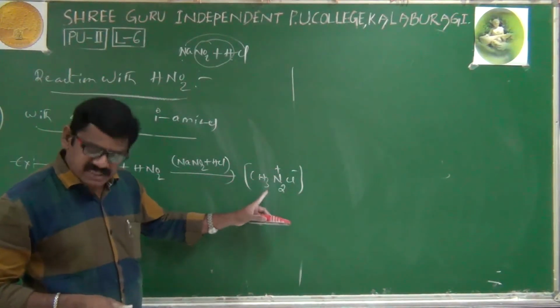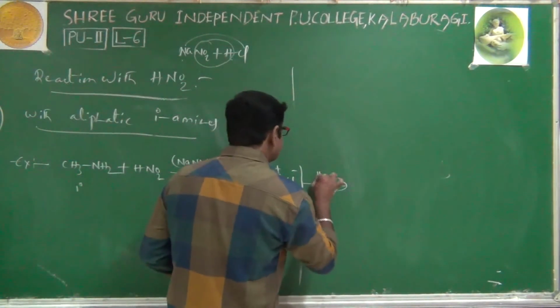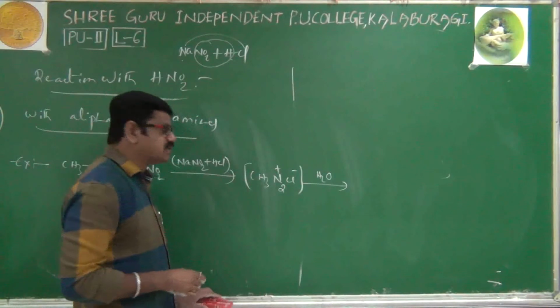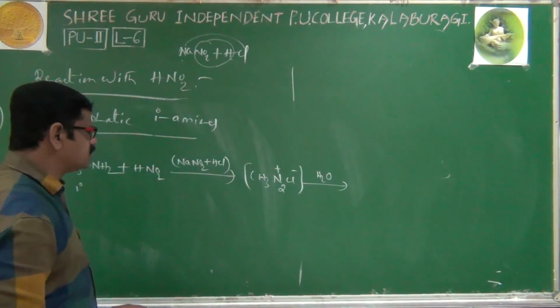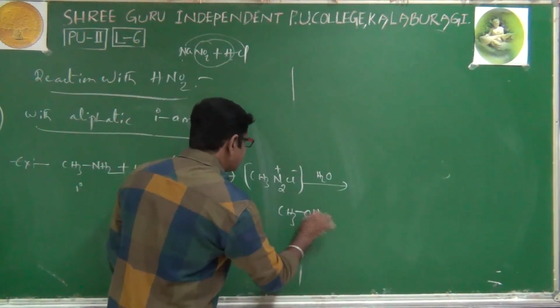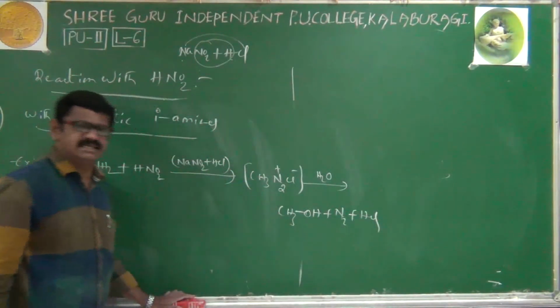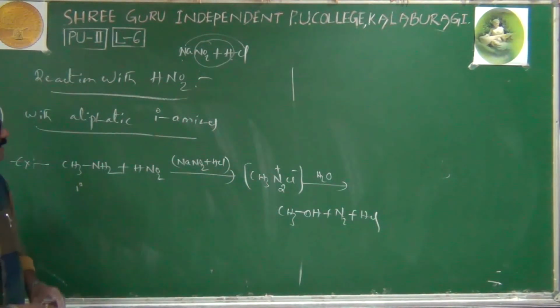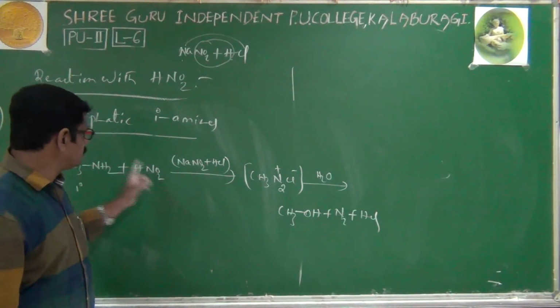Therefore, this compound immediately undergoes hydrolysis. During the hydrolysis, we get methyl alcohol and nitrogen, and of course HCl is obtained. This is about the reaction of HNO2 with primary amine.